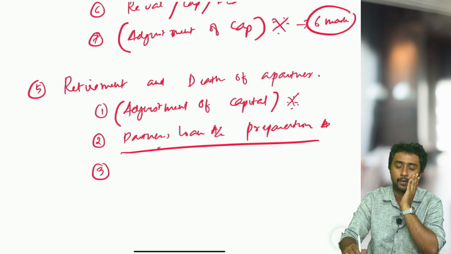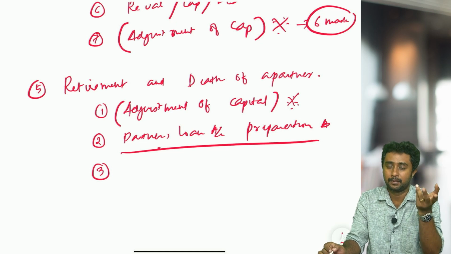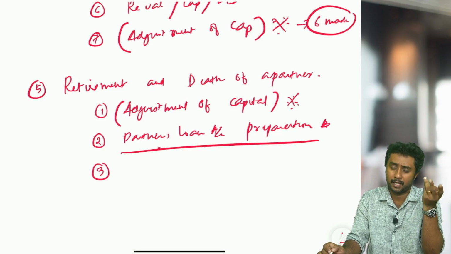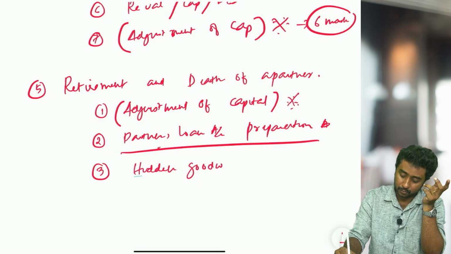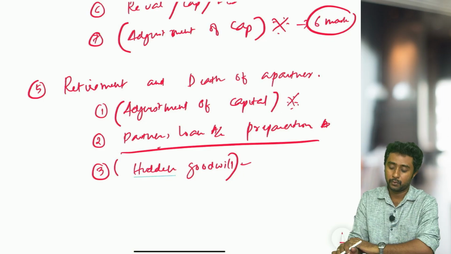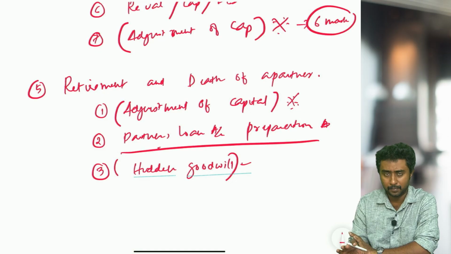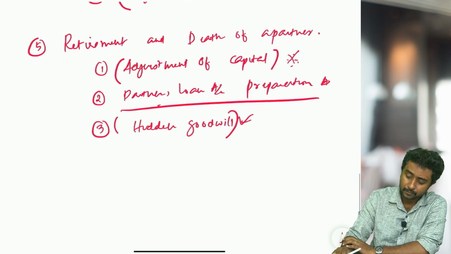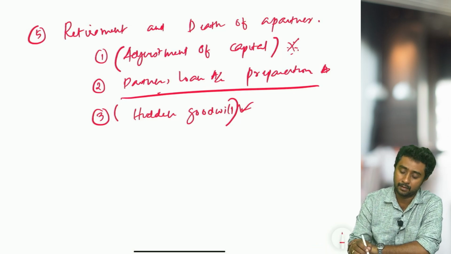Other than that, normal topics: investment fluctuation reserve will be there, then other reserves, workmen compensation reserve will be there, normal cases can come. Next, obviously in this chapter hidden goodwill is also there, which is not so important, but still, make sure that you have gone through at least a few sums from this topic. It's a good topic that we can expect a question from. But adjustment of capital, partners loan account preparation and all, you have to study well.